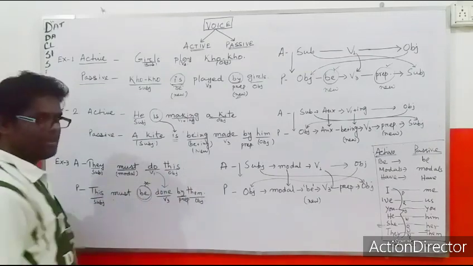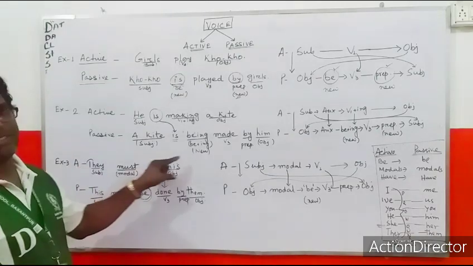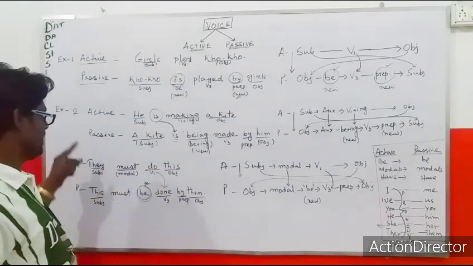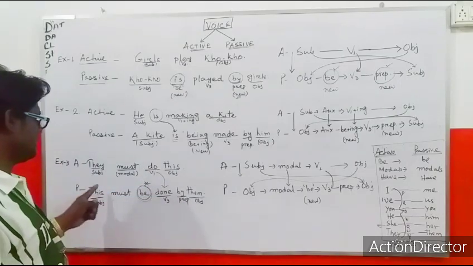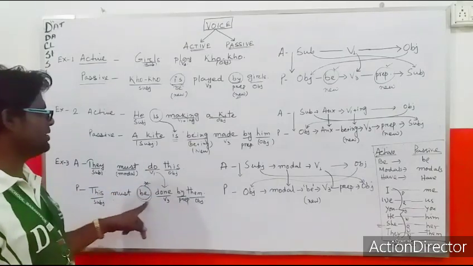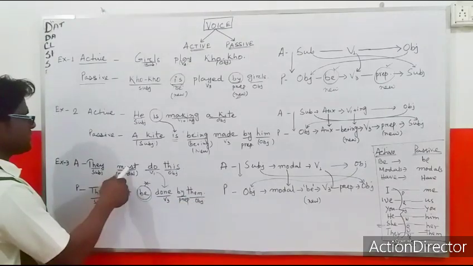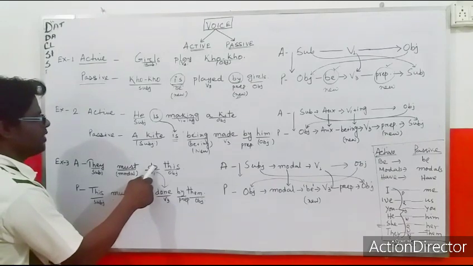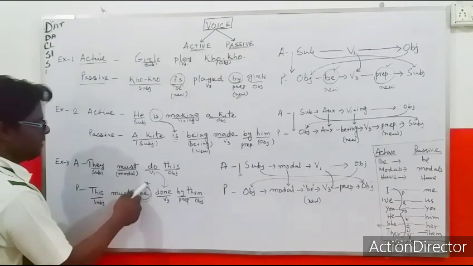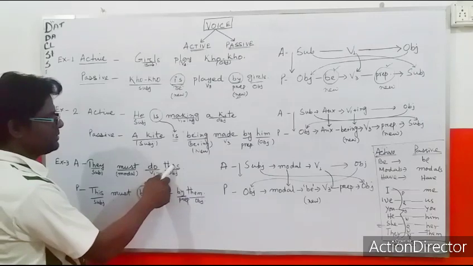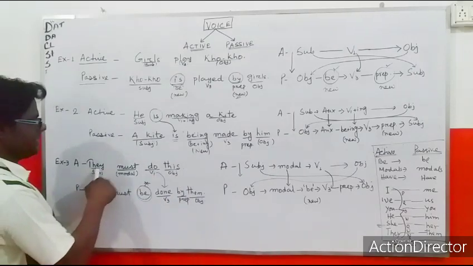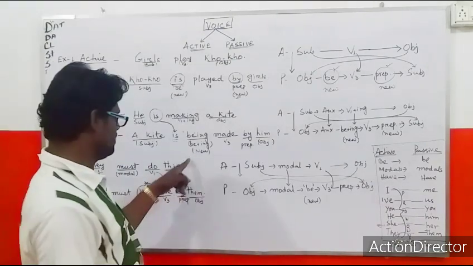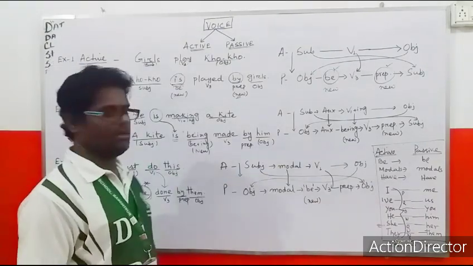This and this have the same meaning, just the structure is a little different. Here, they must do this. The answer in passive will be: this must be done by them. Whatever modal was there comes here, first form becomes third form, be is compulsory, and they becomes them. So these changes are given in the formation.